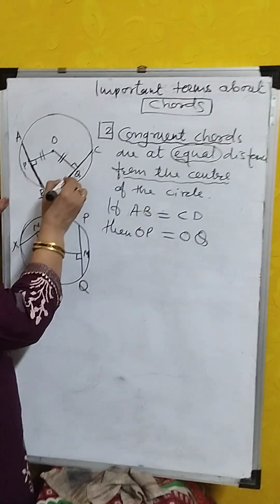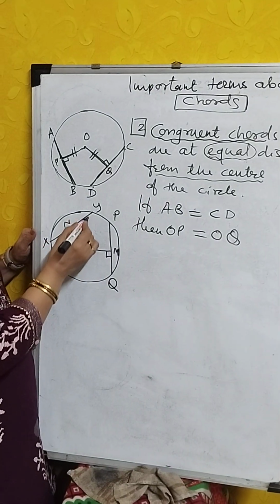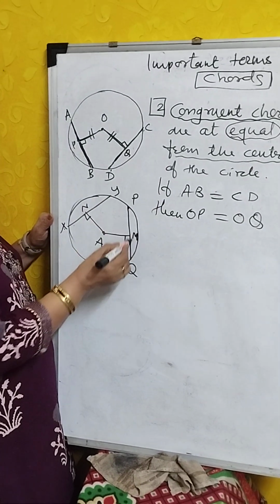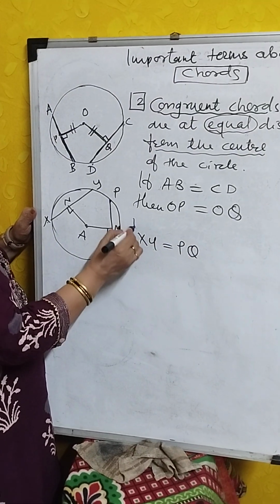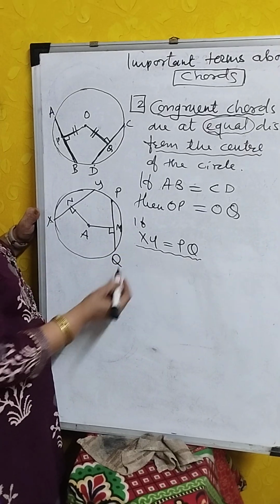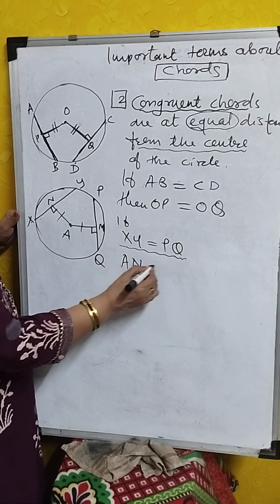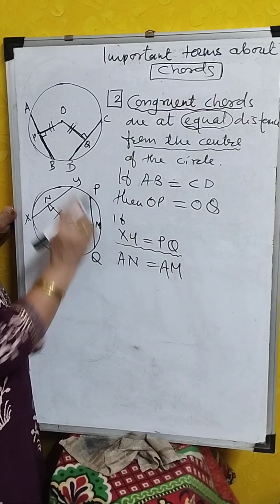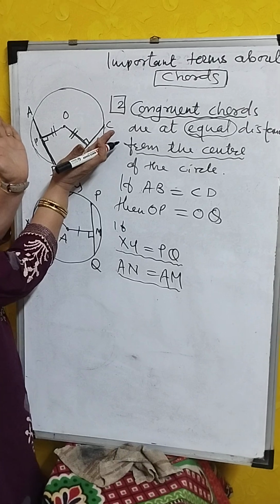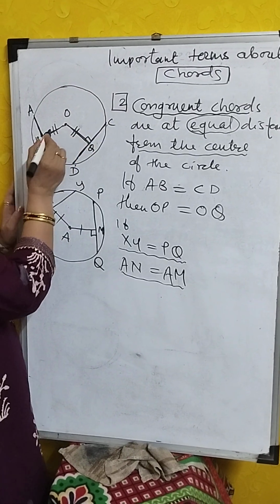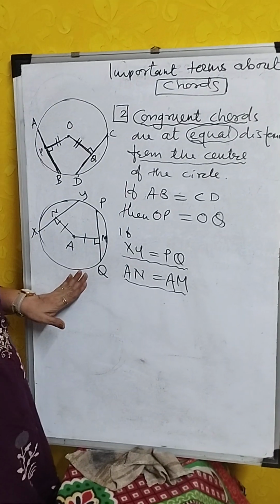If chords are congruent, then they are at equal distance from the center. Here, chord XY is congruent to chord PQ, meaning XY is equal to PQ. If XY is equal to PQ, then AN is equal to AM. Understood? This is the second property of the chord. First property was the perpendicular, second is congruent chords.